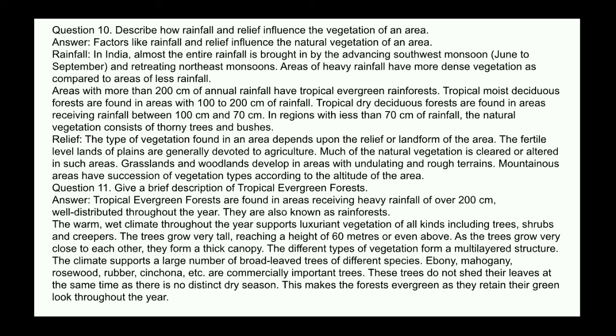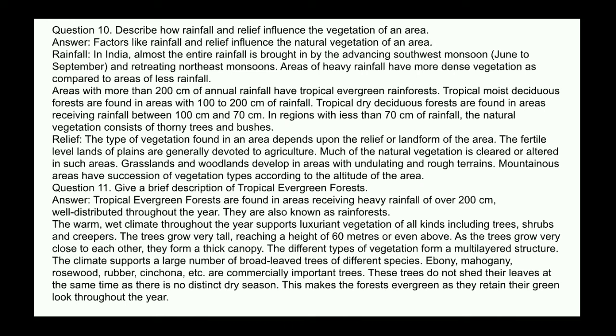Relief. The type of vegetation found in an area depends upon the relief or landform of the area. The fertile level land of plains is generally devoted to agriculture. Much of the natural vegetation is cleared or altered. In such areas, grassland and woodlands develop in areas with undulating and rough terrains. Mountainous areas have a succession of vegetation types according to the altitude of the area.